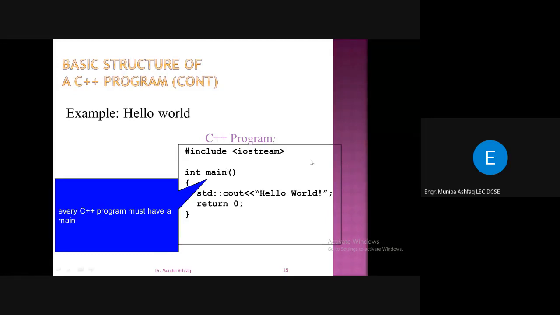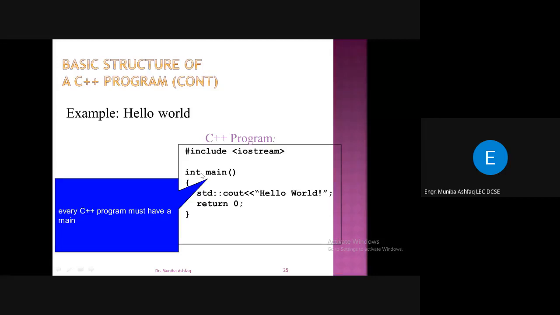Here is the syntax. Syntax is the rules of a programming language, right? What are the grammar rules for writing instructions in a specific programming language? So here we have the main function, and then we have these small brackets for the function.